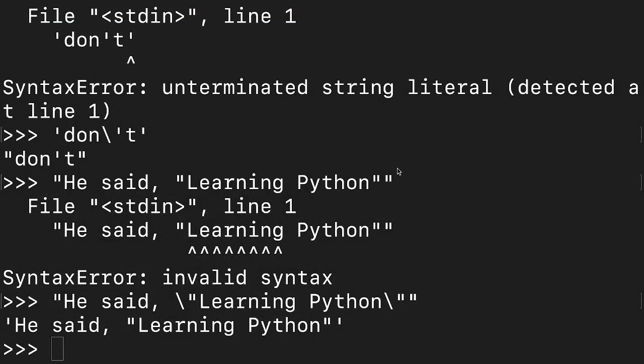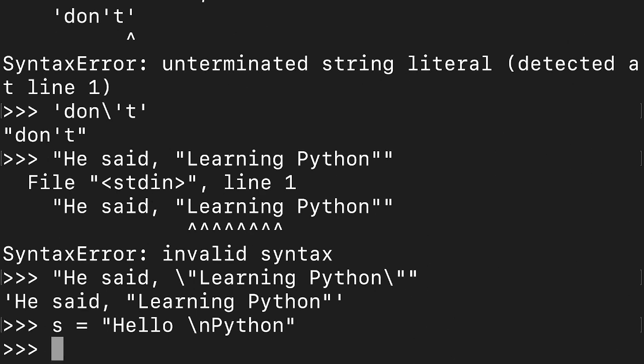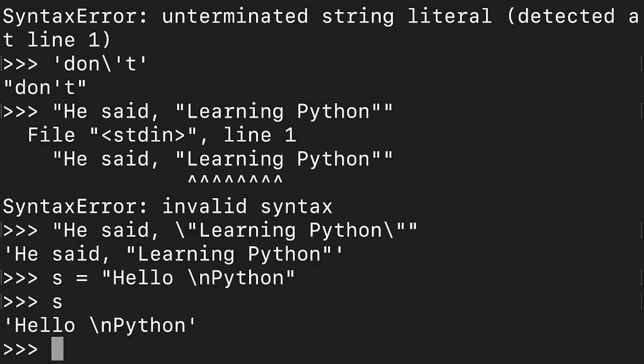So I will go back to the terminal, and here let us take some string, maybe hello, and then slash n I'm writing, and after that Python. So what is the meaning here? That means I want to print hello, and after that in the next line I want to print Python, right? Now if I show s directly, it is not happening that way. You see slash n is getting printed as it is, so this is not how I want my output.